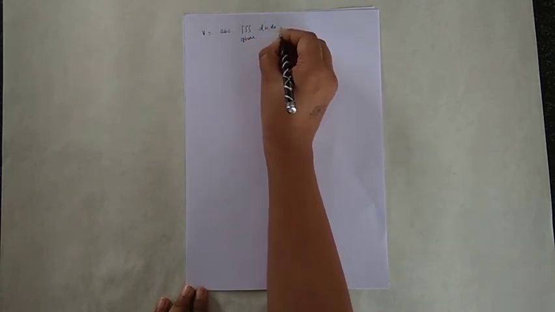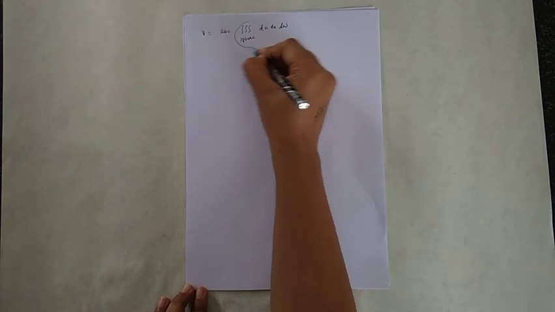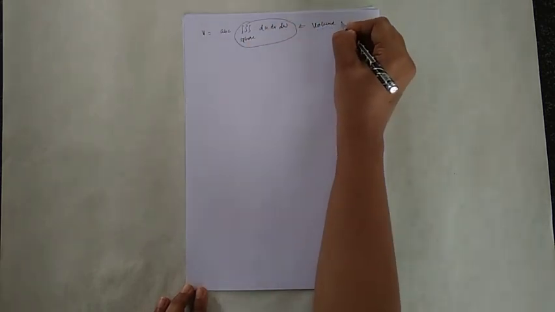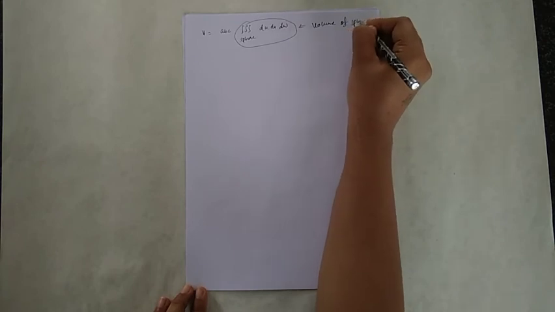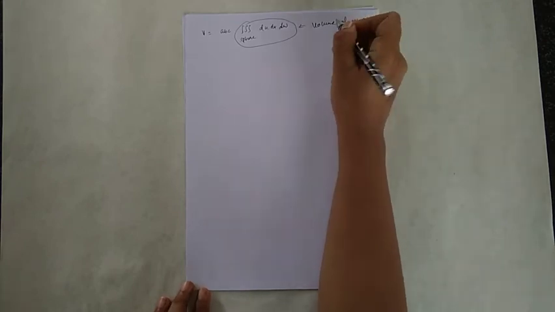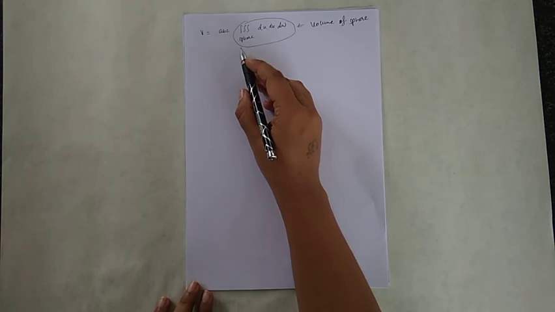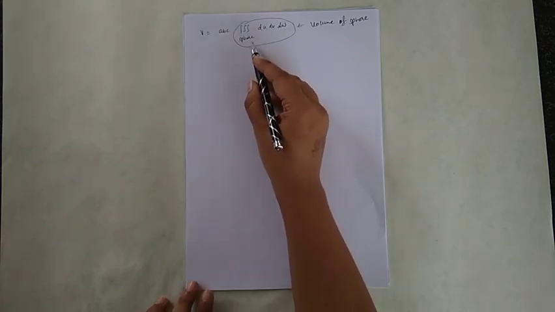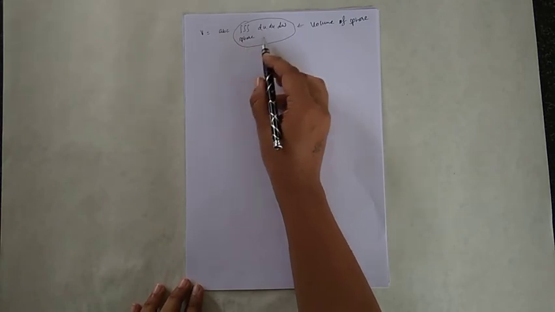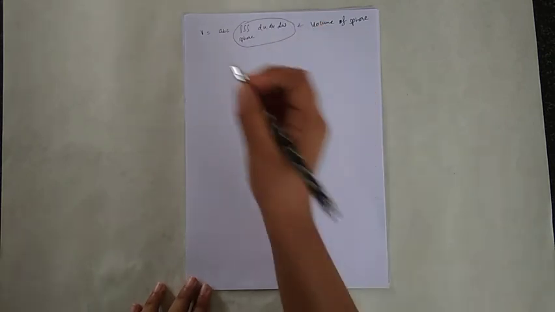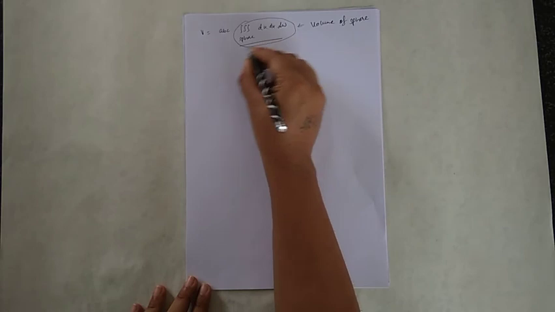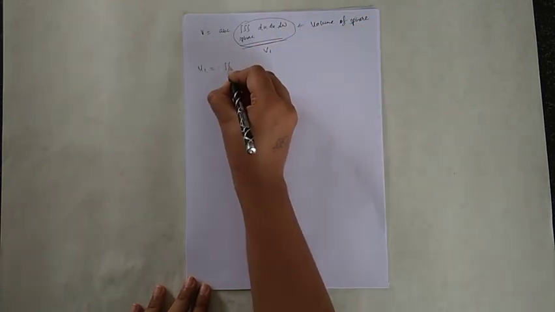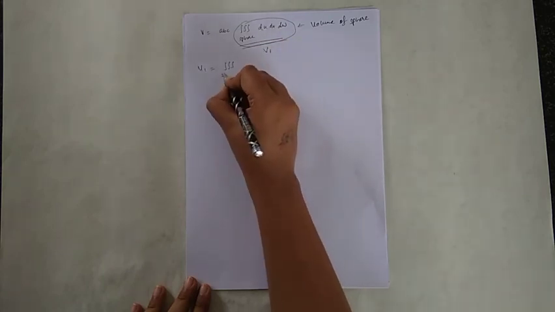du, dv, and dw. This is what? The volume of the sphere. So we are familiar with the volume of a sphere, and also know how to find the volume of a sphere. So now we are going to find the volume of the sphere. Say it is V1. So V1 is equal to the triple integration over the sphere